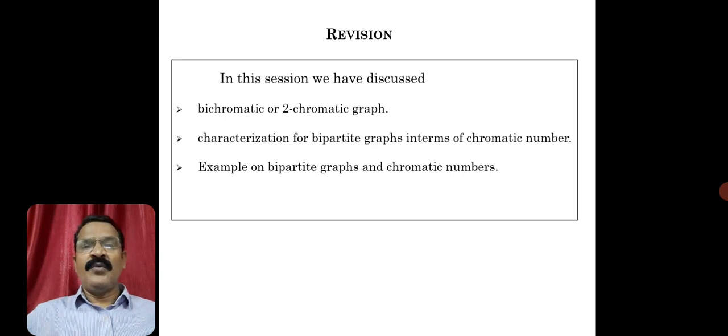So we took some examples to clarify what is a bipartite graph and what is a complete bipartite graph. Then we took the characterization for a bipartite graph in terms of its chromatic number. That is the result we have just discussed, and we took some examples on bipartite graphs, and already we know it is two chromatic.